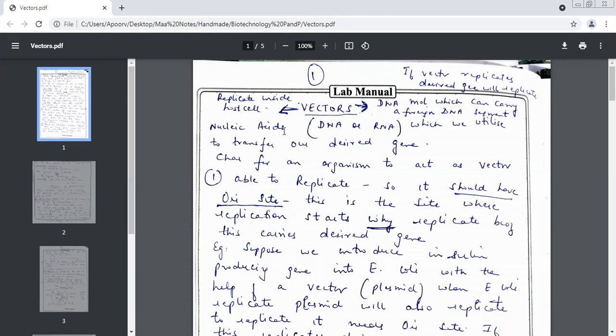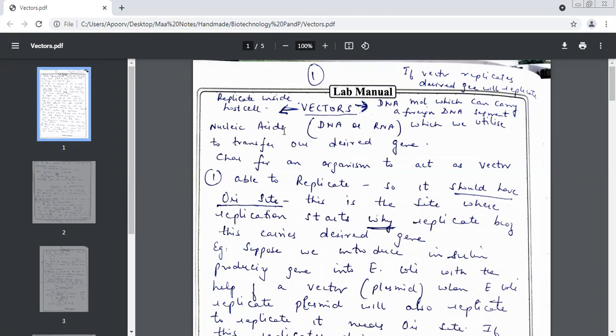Antibiotic resistance. What producing gene is it, the second marker? Enzyme producing. Yes, it is the enzyme producing gene.